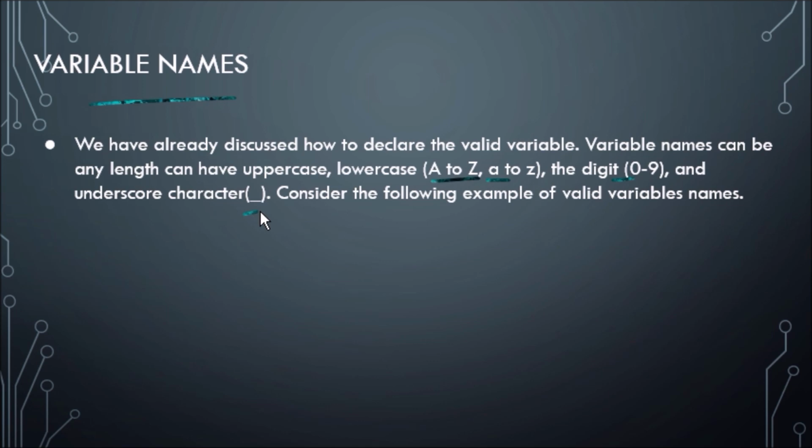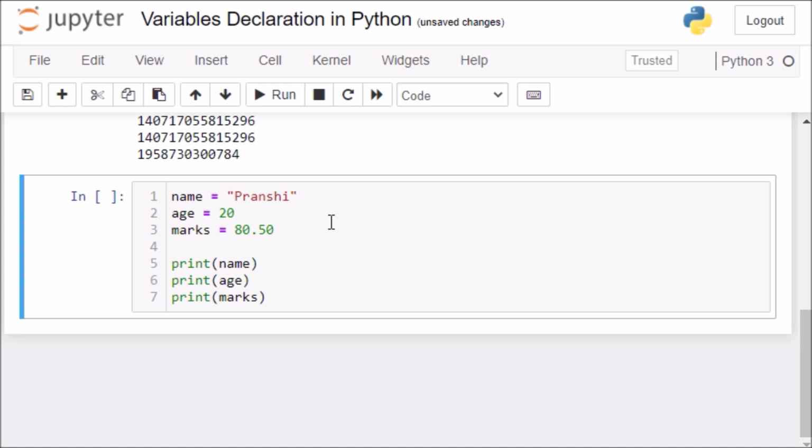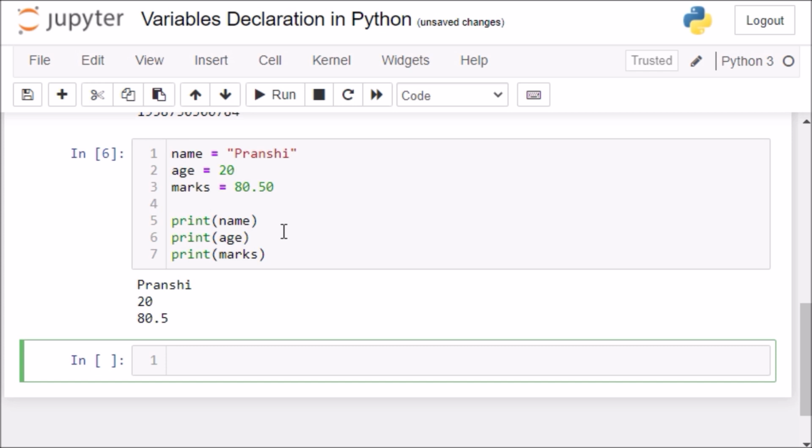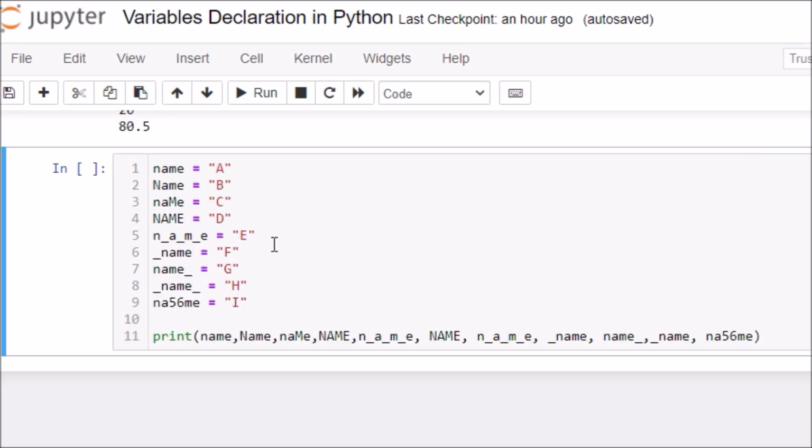Now let's jump to the Jupyter Notebook and consider an example of valid variable names. Let's run the code with the help of the run button. It prints name, age and marks, and they are all on individual lines. Okay, now let's take another example. In this example, we have declared a few valid variable names such as name in lowercase, NAME in uppercase, n underscore a underscore m underscore e, and other names in different ways.